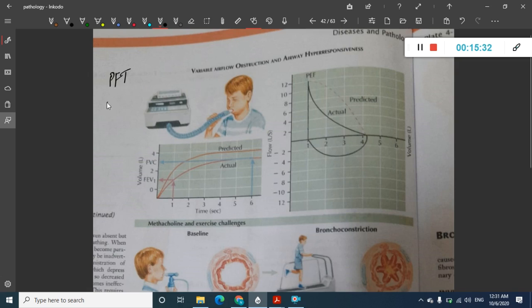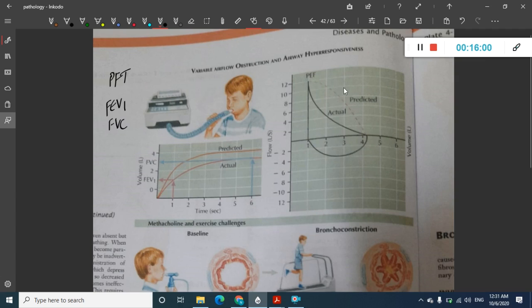Okay, this measures the FEV1 and FVC ratio. FEV1 is the air which is forcefully exhaled by the boy in 1 second. Okay, the predicted value is this one, the actual value is this one. Now this graph is very important. See, this is the normal value.